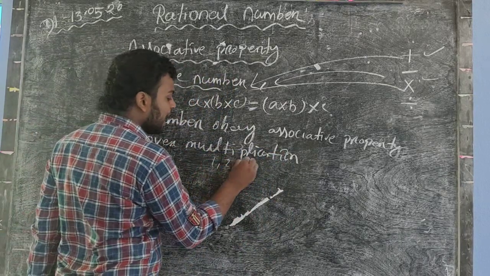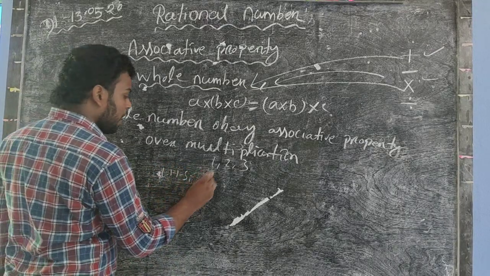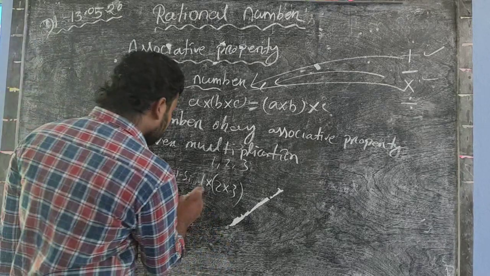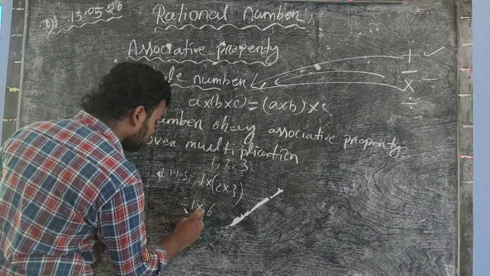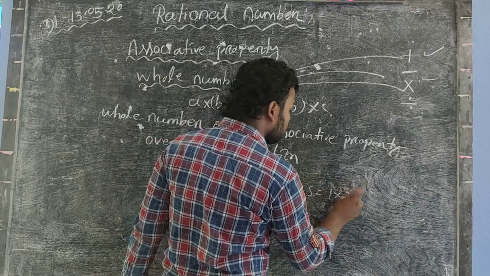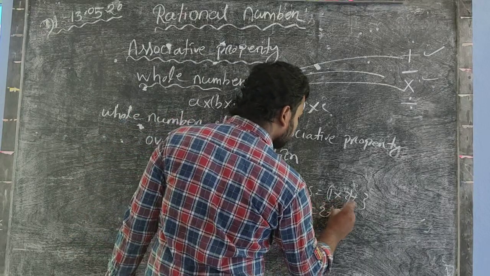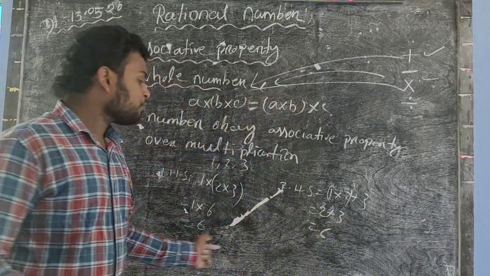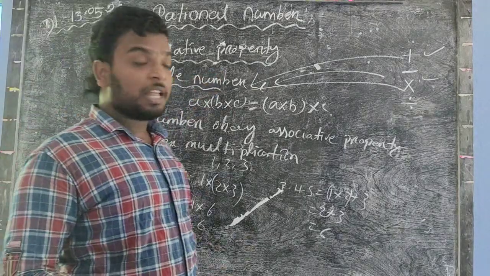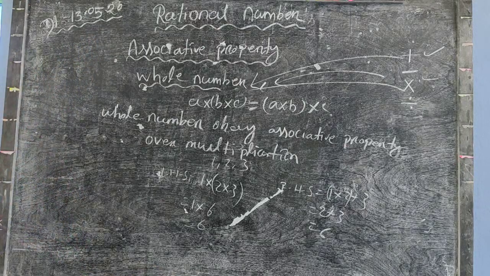So 1, 2, 3 are 3 whole numbers. LHS: 1 into 2 into 3. First you multiply B into C, 1 into 6 is equal to 6. In the RHS 1 into 2 into 3. First you multiply 1 into 2 that is equal to 2, into 3 equal 6. So LHS equal to RHS. So you find that whole number obeys associative property in the case of multiplication. Okay, there you go.